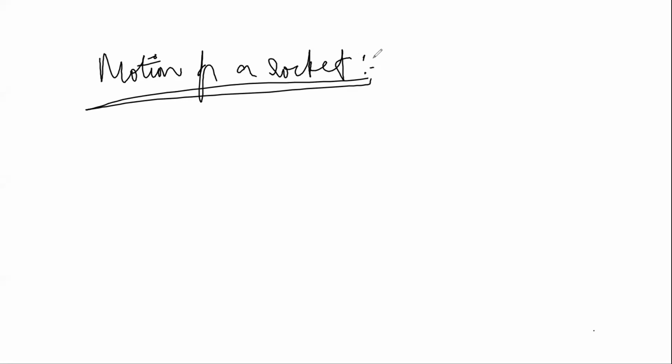How do you designate the equation for a rocket? Let us see. The rocket is an example of a system of variable mass.